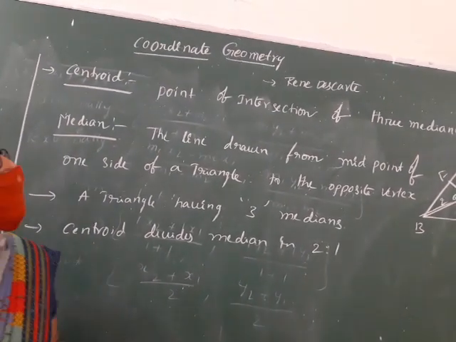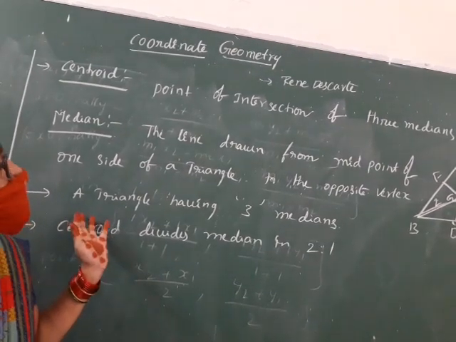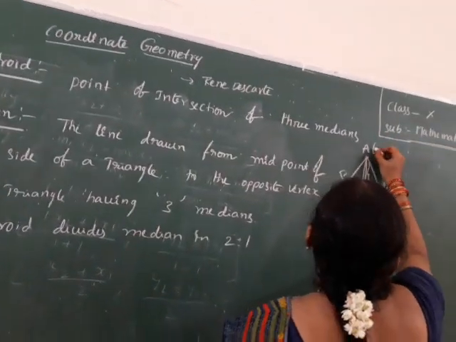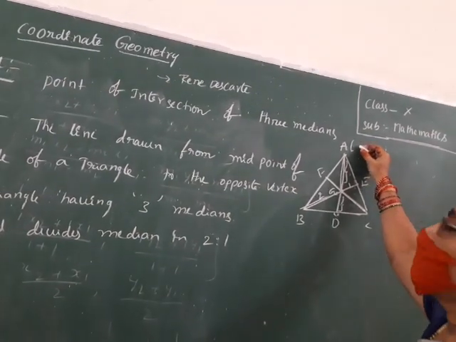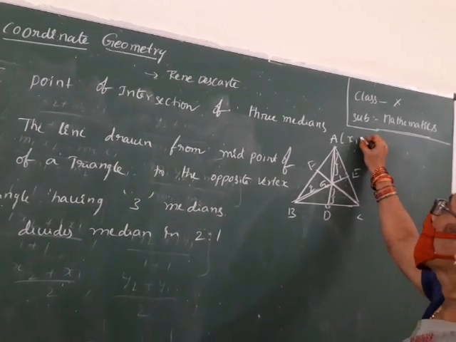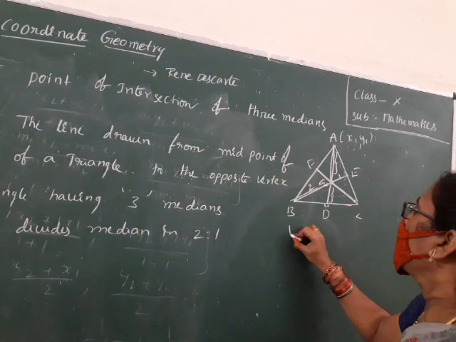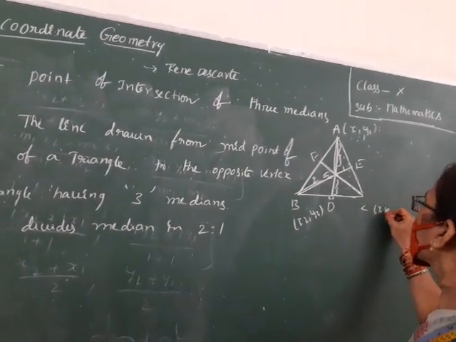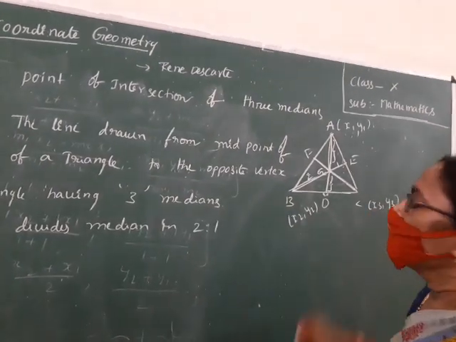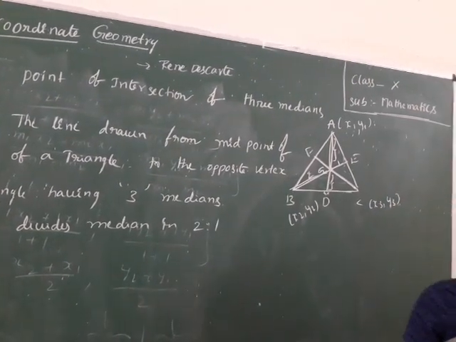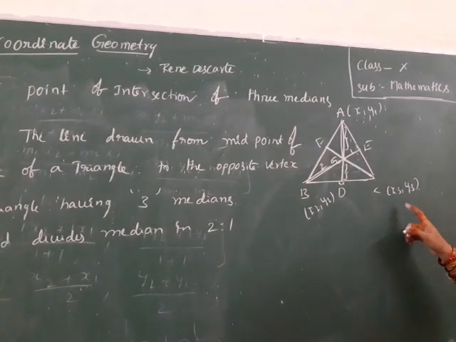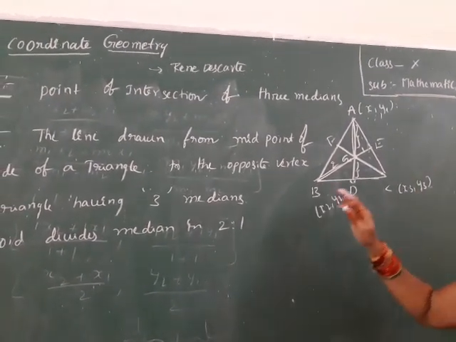Now we see one problem for this centroid. First we derive the formula. A vertex, the ordinates are x1, y1. B vertex ordinates are x2, y2. C vertex ordinates are x3, y3. Why do we call them ordinates? If we change this order, the total problem will be reversed.